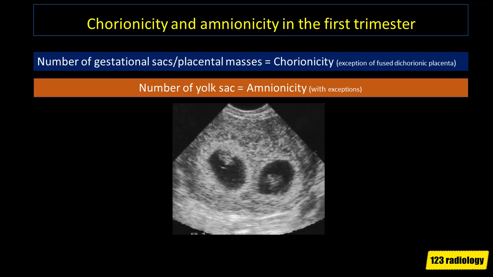On the image here, there are two thick chorionic sacs, each of them surrounding their own embryo. So this is dichorionic diamniotic twins.